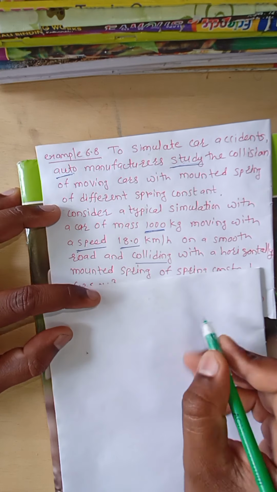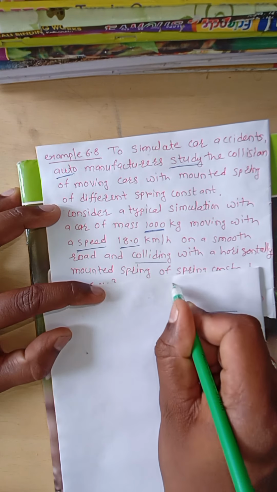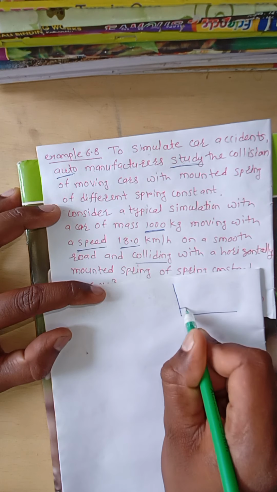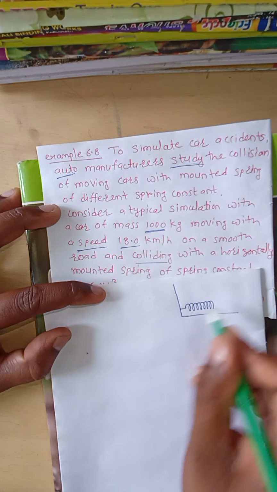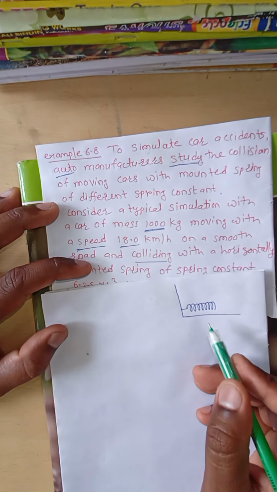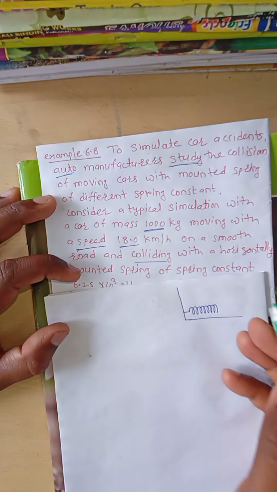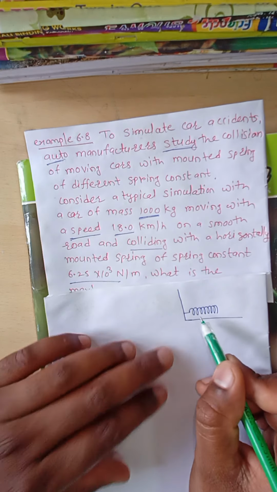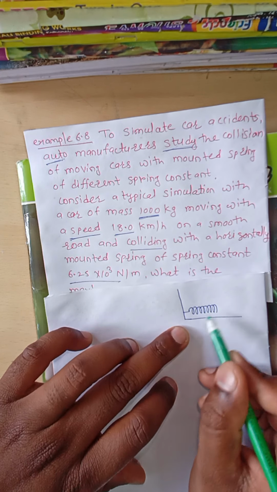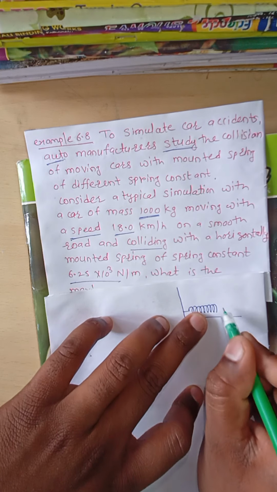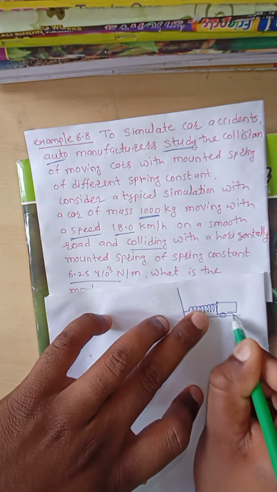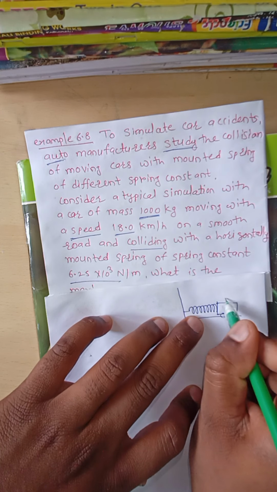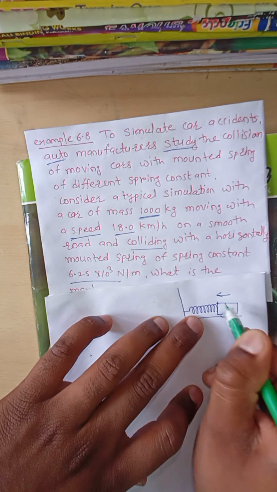Now, this is the smooth road. This is the mounted spring, which is horizontally mounted, in a horizontal direction. On that spring the car will collide. This is the spring and the car will be moving in that direction.